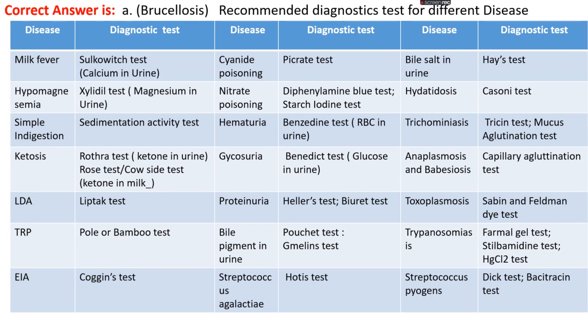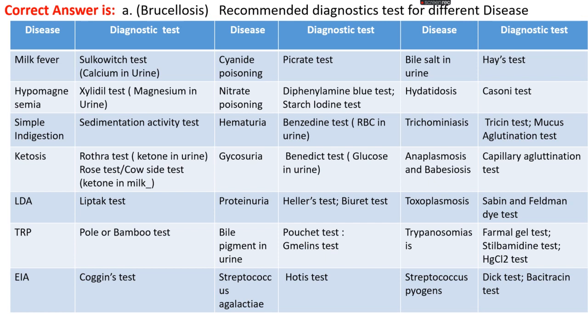Hypomagnesemia, where we use the xylidyl blue test to test magnesium in urine. Simple indigestion, sedimentation activity test. Ketosis, that's the Rothera test and Rose test or Cowside test, where we test ketone bodies in urine and milk. In case of LDA, left displacement of abomasum, there's a lip tuck test.